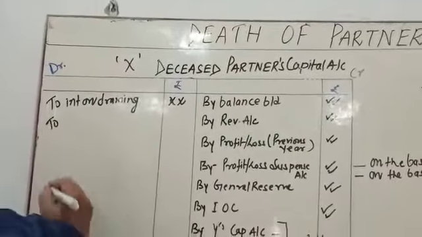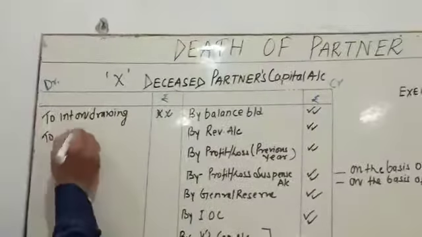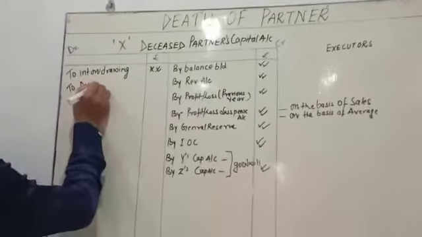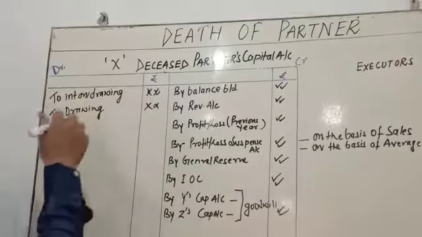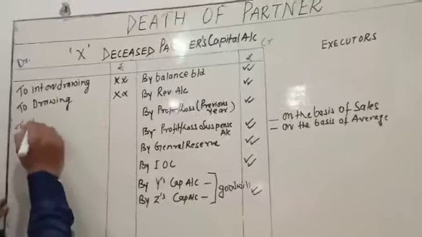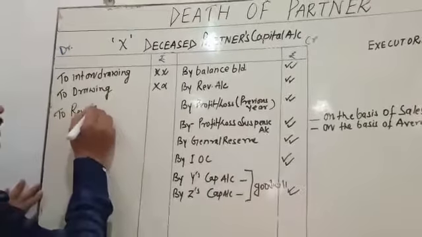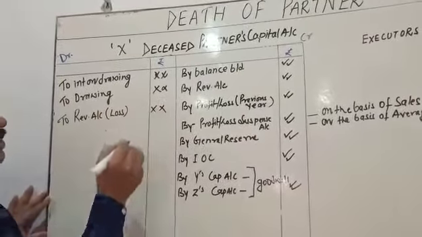Next, first write down if there is any drawing made by this partner during the year; you have to also deduct. Suppose there is a loss in the revaluation account, you have to write down the revaluation account. Share of loss is going to be recorded on the debit side.